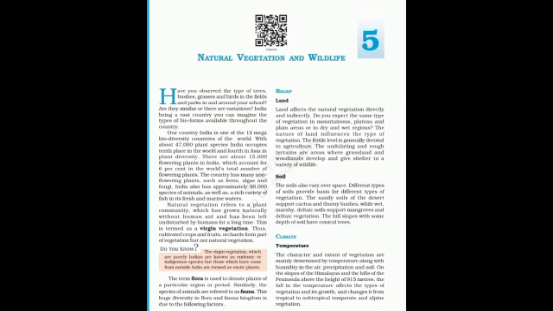What is natural vegetation? So students, have you all observed the types of trees, bushes, grasses and birds in the fields and parks in and around your school? Are they similar or do they vary? India being a vast country, you can imagine the types of life forms available throughout the country. In the same way, you will find natural vegetation and wildlife in our country. So imagine the variety of natural vegetation and wildlife throughout the country.